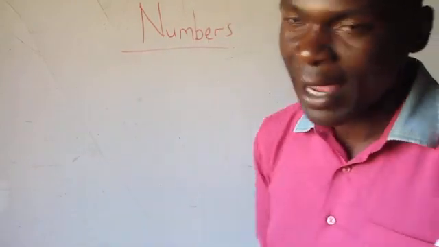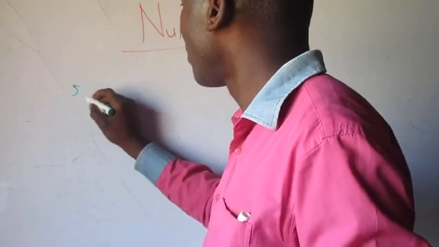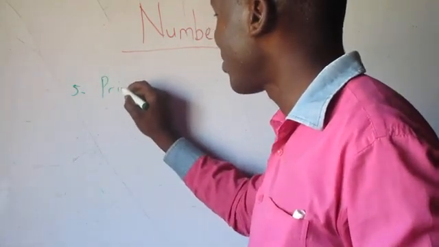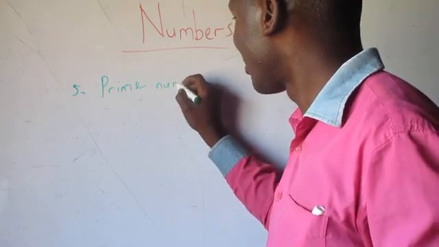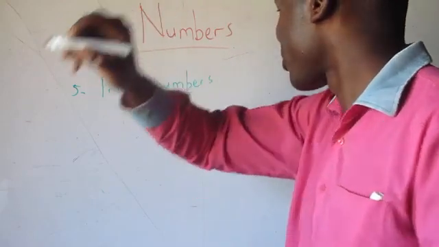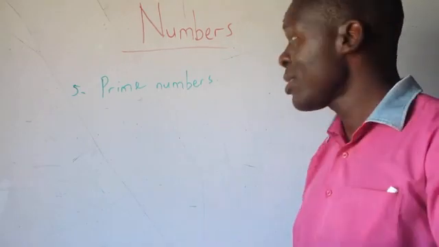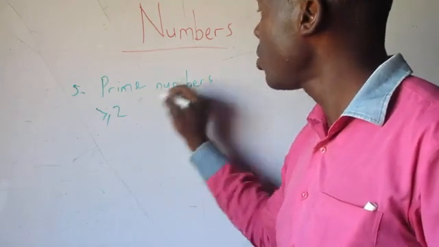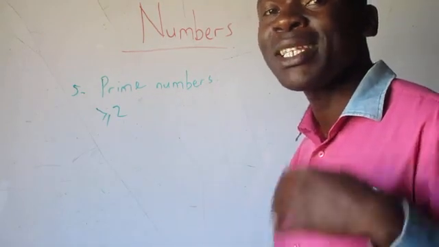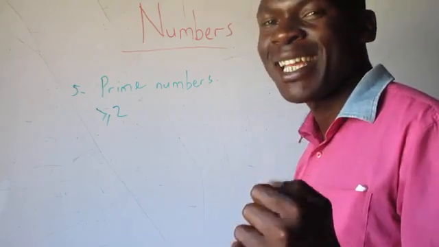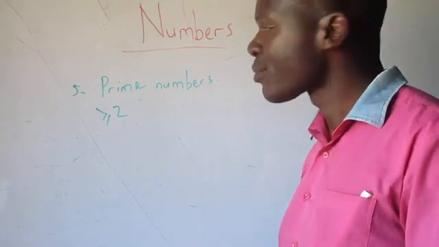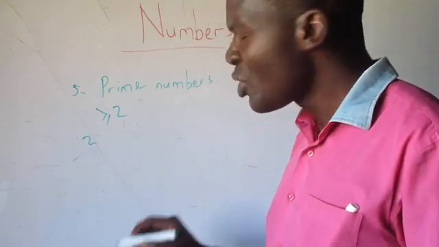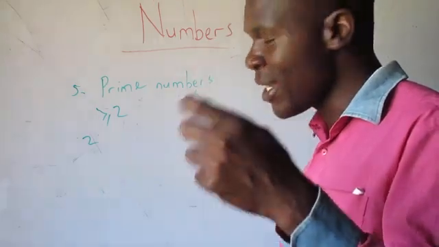Now, let's move to number 5. Number 5, let us talk of prime numbers. Right, these are numbers greater or equal to 2 with only two factors, 1 and itself. For example, 2 has only two factors, 1 and 2.